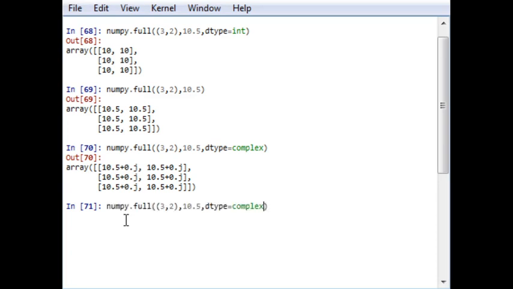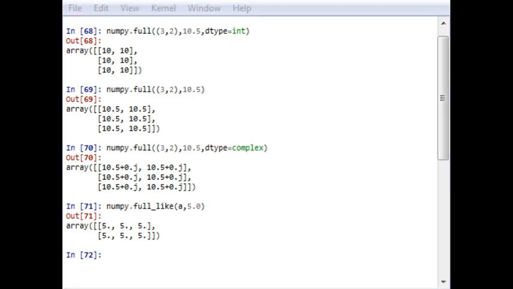For example, numpy.full_like, with the array a I already defined, and it will generate output. I don't know why empty_like or the empty function is not working, but there must be some inbuilt error which I have to check, and I will let you know.